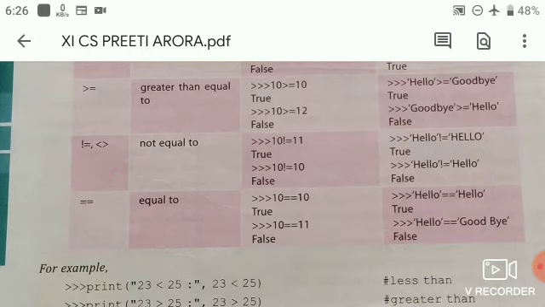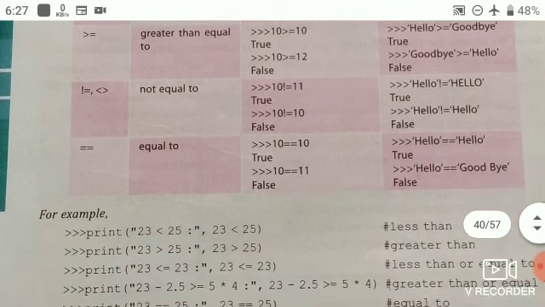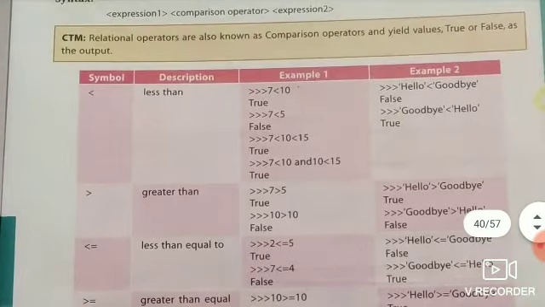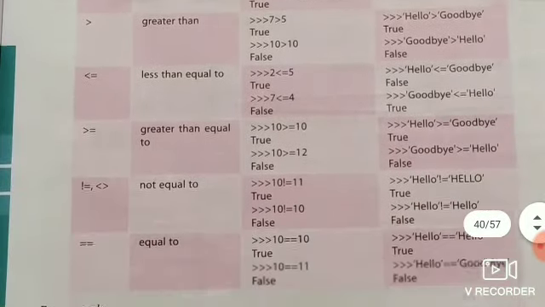Then equal to. The equal to sign is used for checking whether two values are perfectly equal or not. Just like 10 equal to 10 means 10 is exactly equal to 10, and it gives us true, but when we check 10 equal to 11, it gives us false, because 10 is never equal to 11. Same as that, we can also solve the second example.